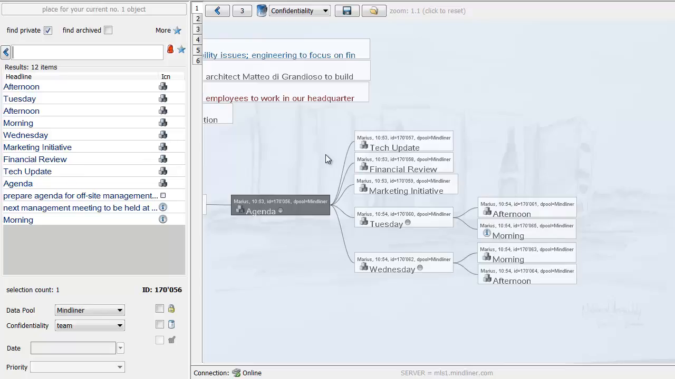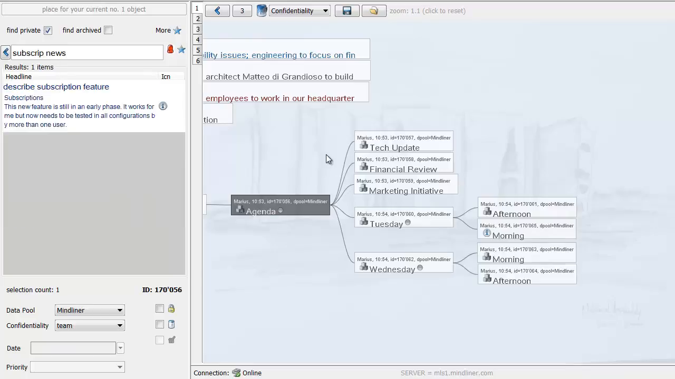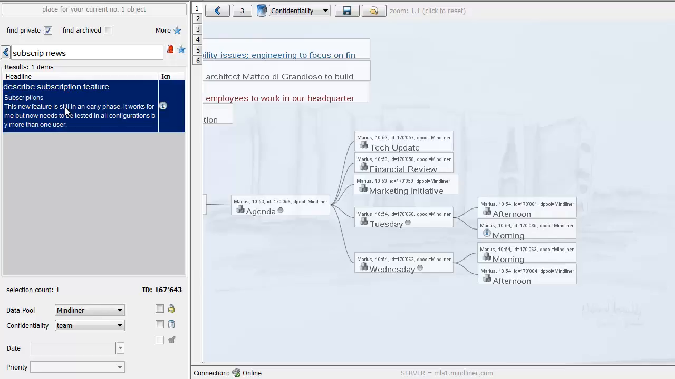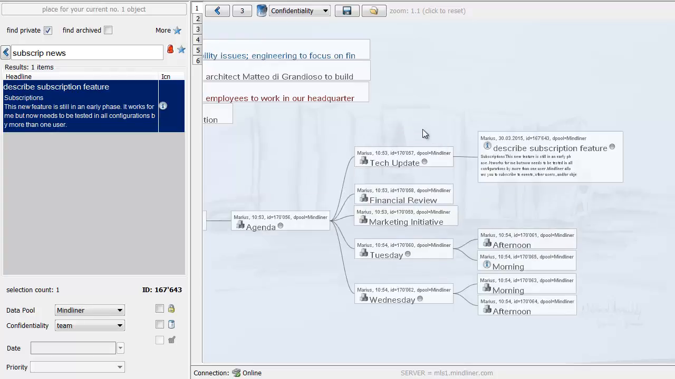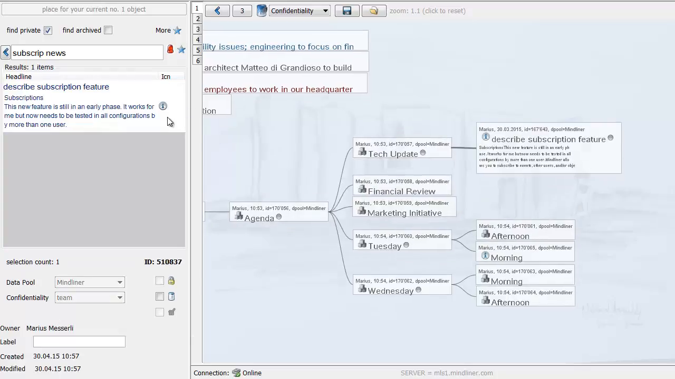So I could search for subscription and news. So let's say that's the feature I want to show. And I simply would drag this element now to the tech update content. That's how I would assemble my agenda.